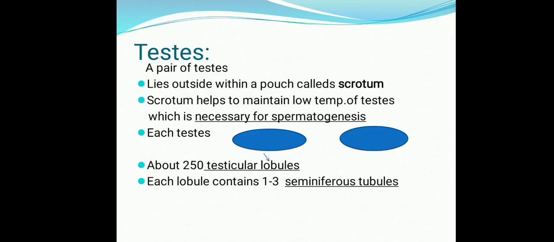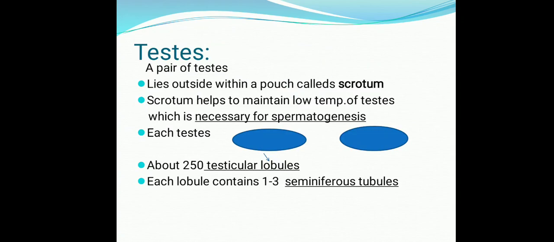Inside the testis there are 250 testicular lobules, and inside each testicular lobule there are 1 to 3 seminiferous tubules. You have to remember the position, or which lies within which structure.